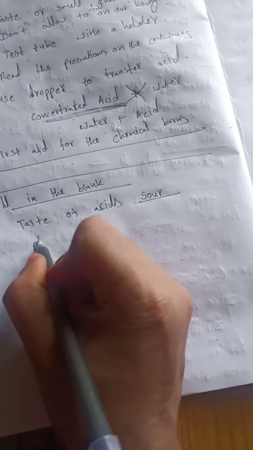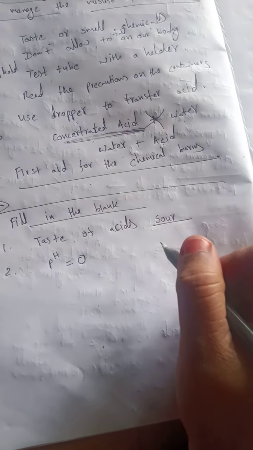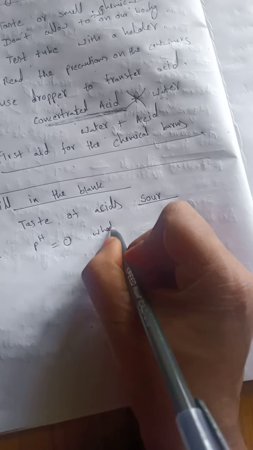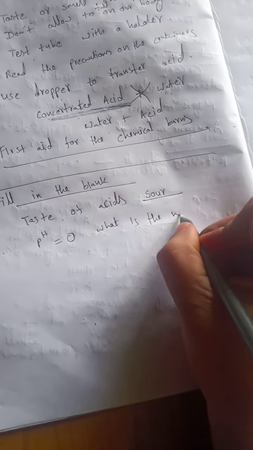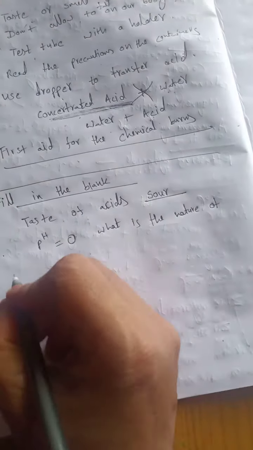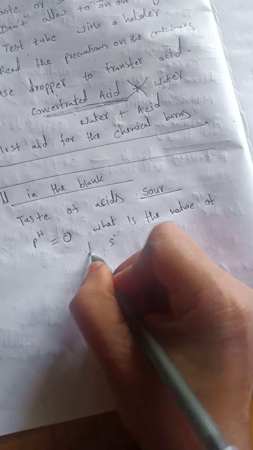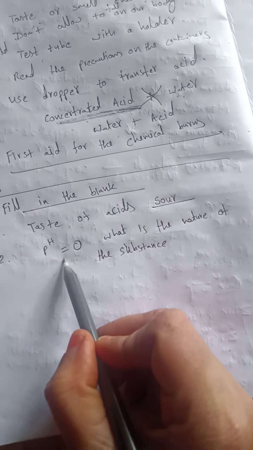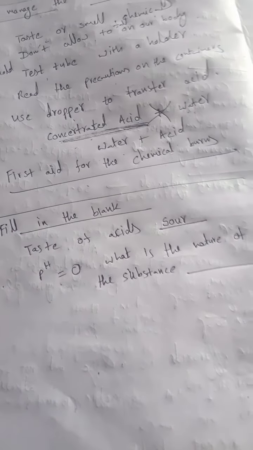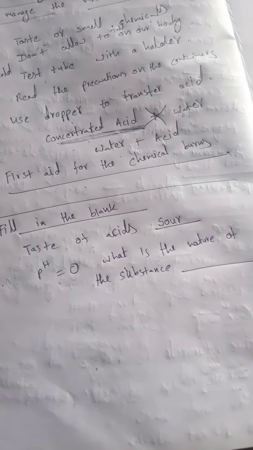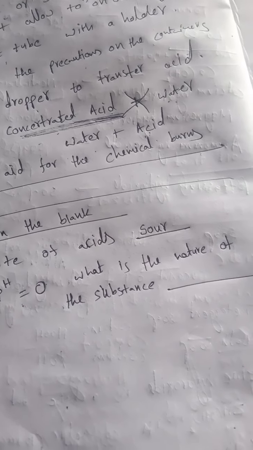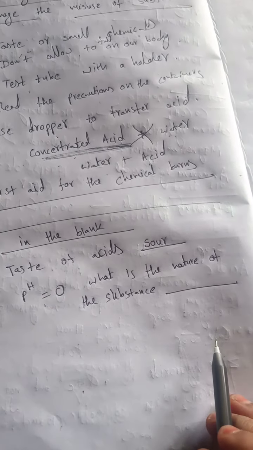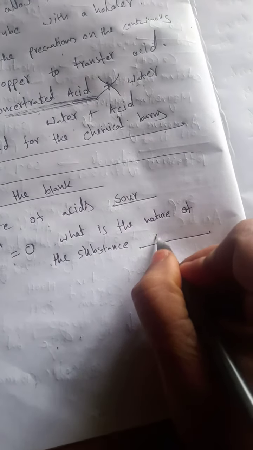If the pH of the substance is 0, then what is the nature of the substance? We know on the pH scale readings are from 0 to 14. 0 to 7 indicates acids and 7 to 14 bases. If it is 7, it is neutral. 0 to 7 acids, so it may be a strong acid.